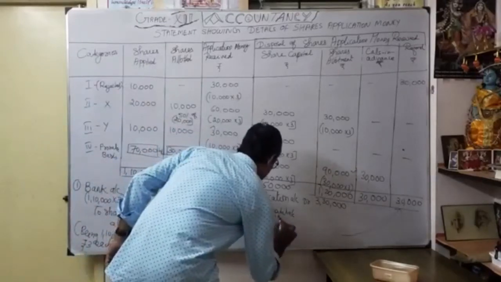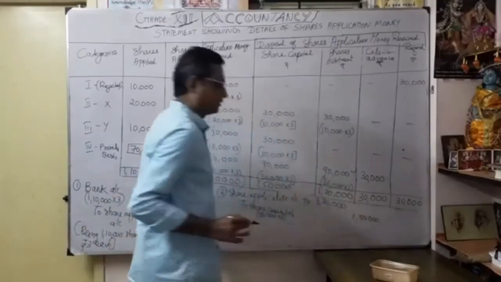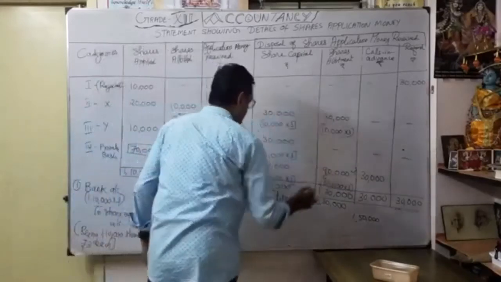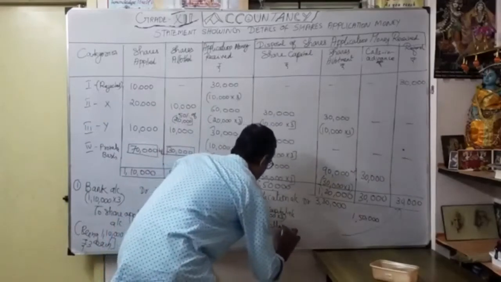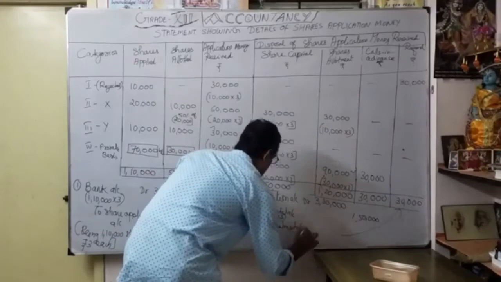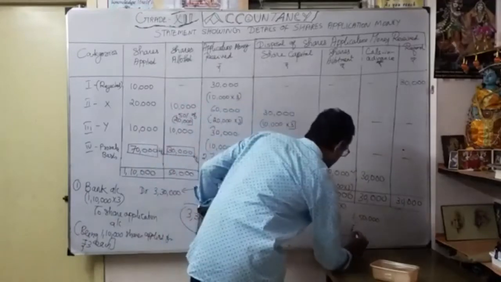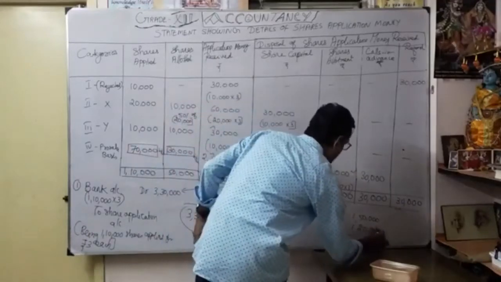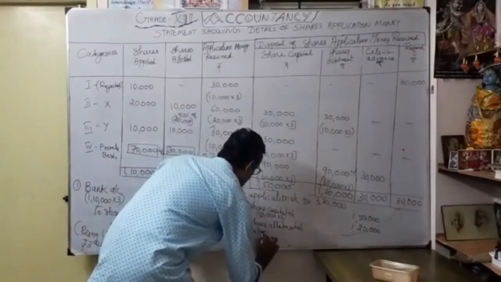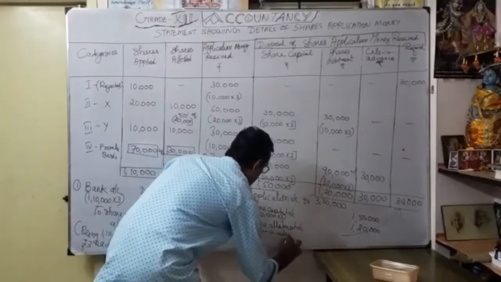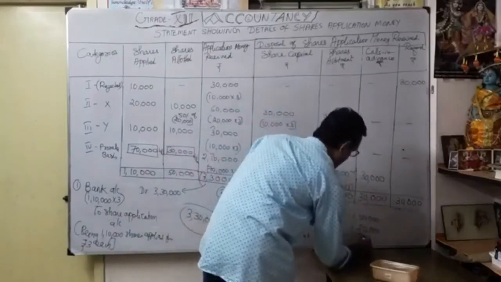50,000 into 3. Okay, 1,50,000. Okay, thereafter by share allotment adjustment to share allotment account. How much? Share allotment. How much? 1,20,000. We're going to adjust 1,20,000. So what is my calls in advance? To calls in advance account. How much? 30,000. Okay, 30,000.